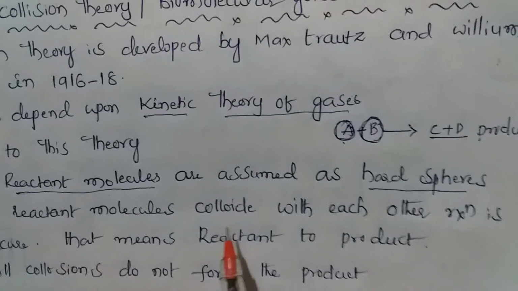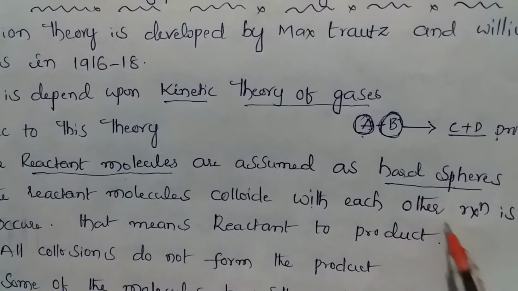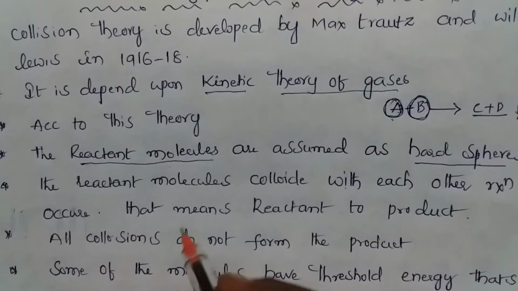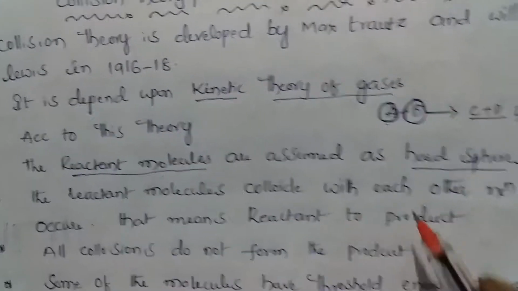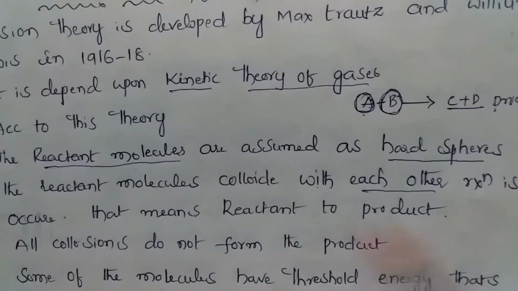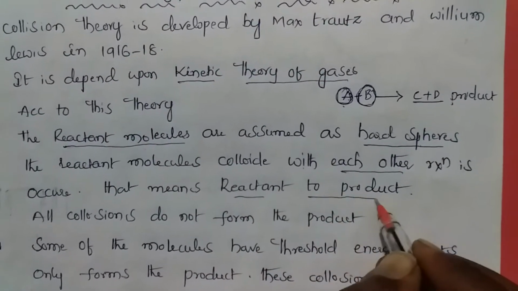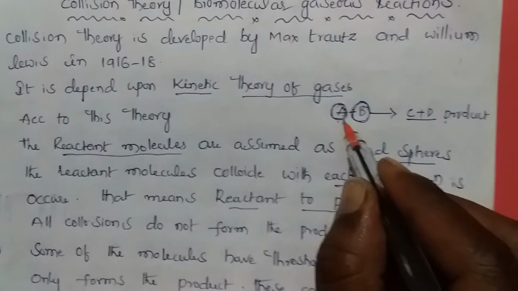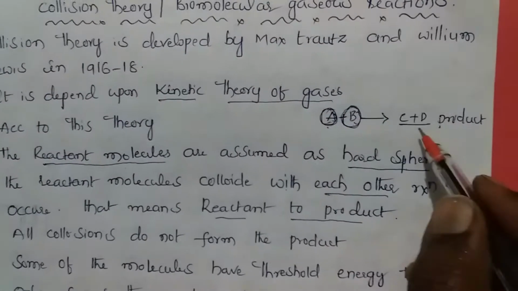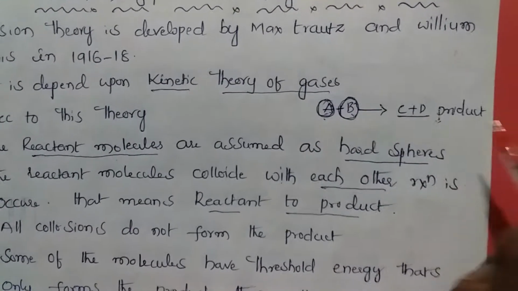The reactant molecules collide with each other and reaction occurs. That means reactant goes to product. When the reactants A plus B collide with each other, reaction occurs, that means product is formed.